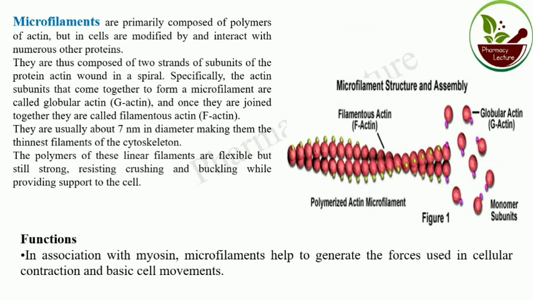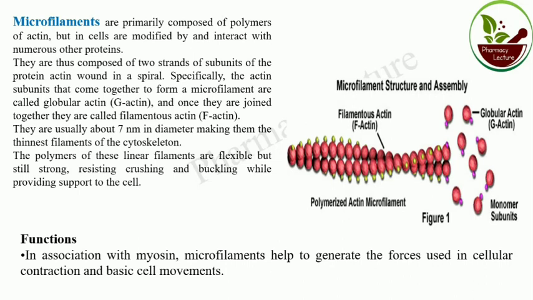Now comes to the microfilament. Microfilaments are primarily composed of actin, a polymer of actin, but in cells are modified by and interact with numerous other proteins. They are composed of two strands of subunits of the protein actin wound in a spiral.